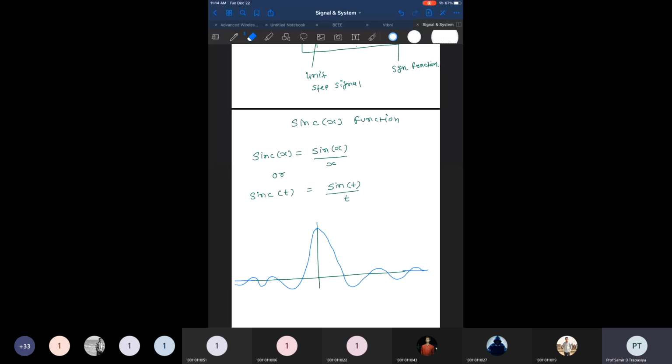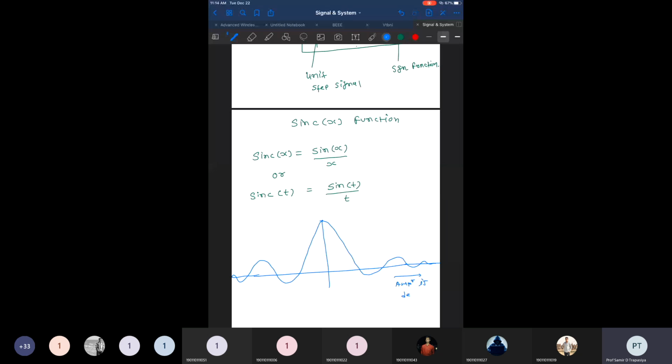Let me describe it this way. This is a function which has a higher lobe, lower lobe, and so on, right? And here also there is a higher lobe, then the lobes are going to decrease. So what happens? You see the lobes, the sizes, the amplitudes are decreasing, right? And here also this amplitude is going to decrease.